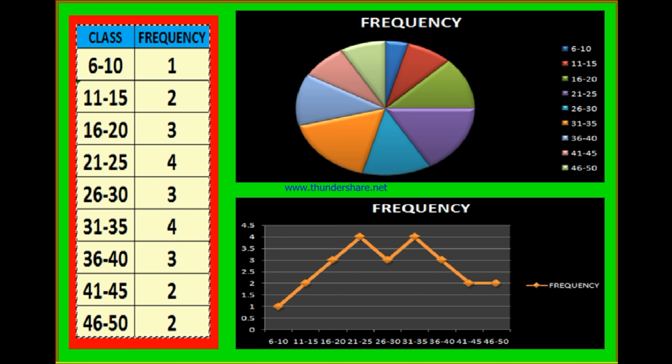Presentation is nothing but showing the given data in terms of histograms, pie diagrams, or frequency polygons or curves. Or you can present the data numerically also. Not only with the help of diagrams, but in other modes also, in numerical tables you can present the given data.